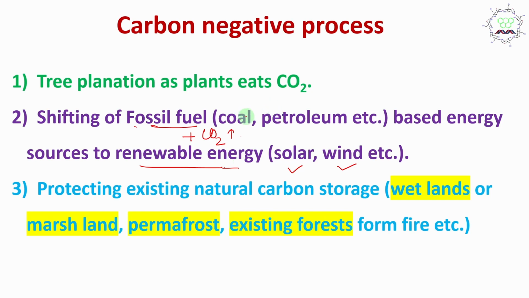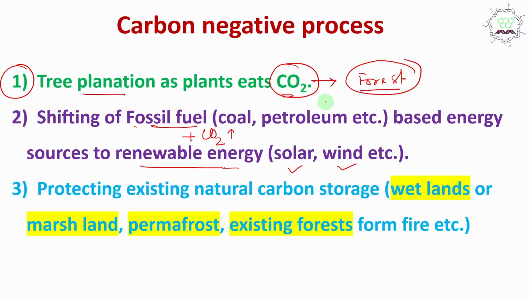So what is the immediate solution? The best solution is to plant as many trees as possible, because as I told, in photosynthesis they consume CO2 and produce glucose. And do not cut the trees, make more forest land. In this way, store extra carbon dioxide from the atmosphere. Whatever CO2 is in the atmosphere causing global warming, consume it by plants. A plant's body is nothing but carbon, they are CO2 eaters. So preserve them. In this way we can remove as much CO2 as possible.